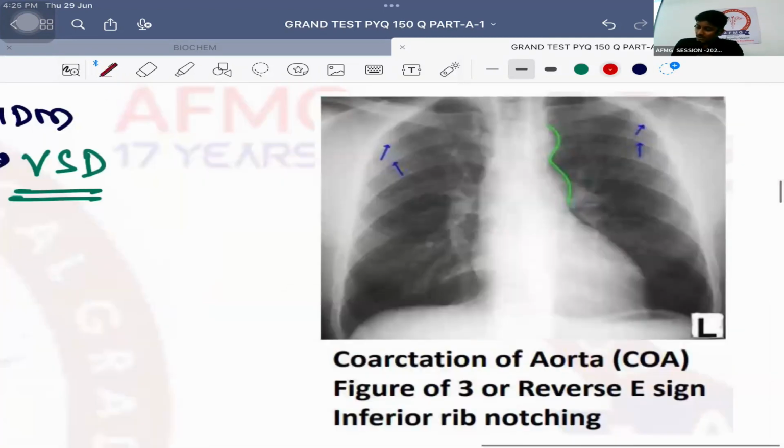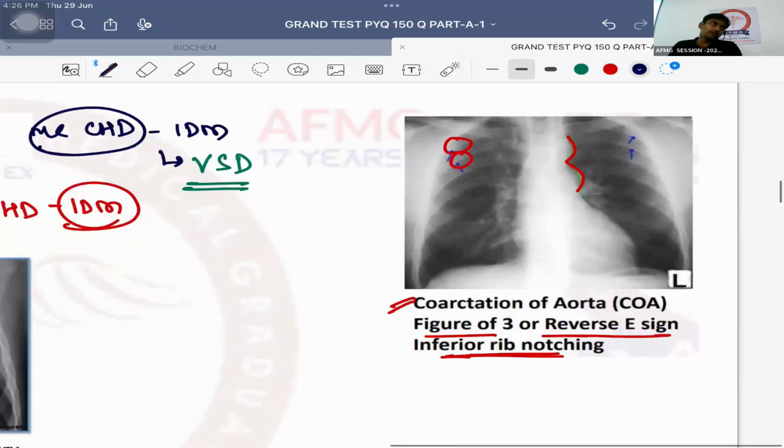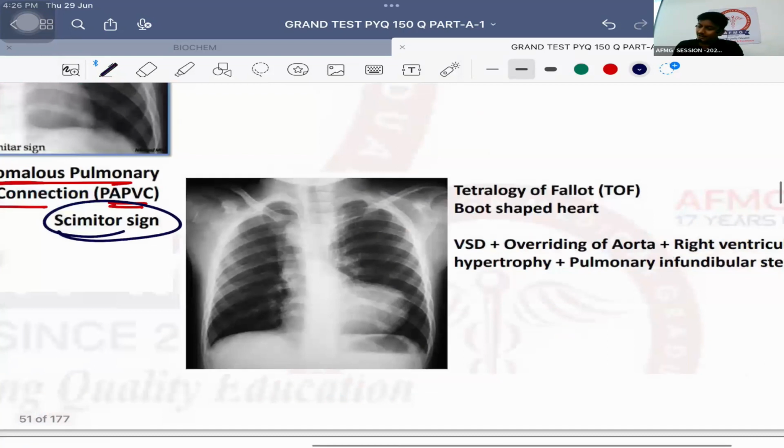Coarctation of aorta usually shows which sign? Figure of 3 sign, also called reverse E sign. And the characteristic finding is inferior rib notching. Inferior rib notching is important to remember. Okay? Next, tetralogy of Fallot.